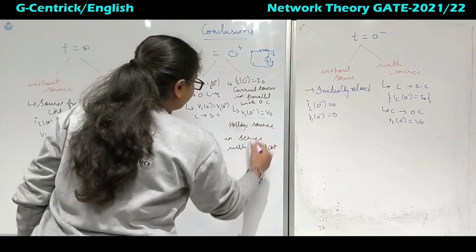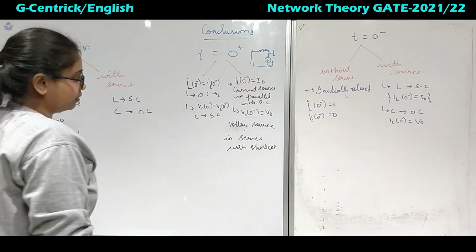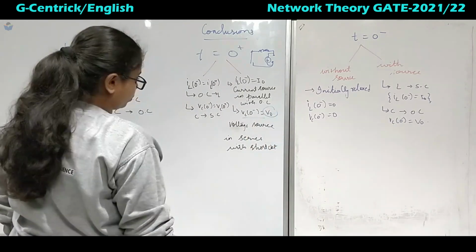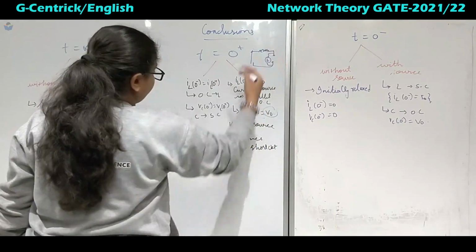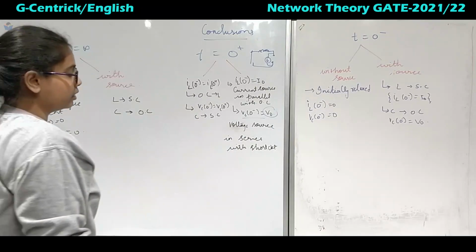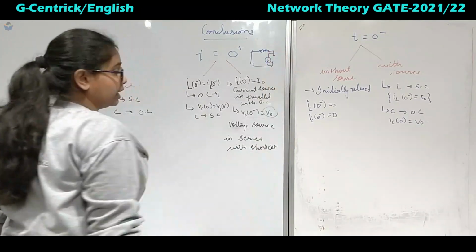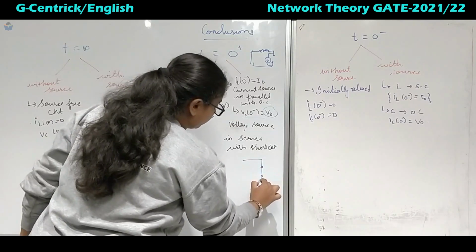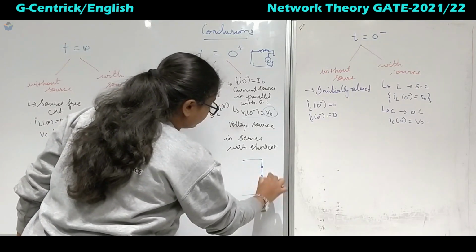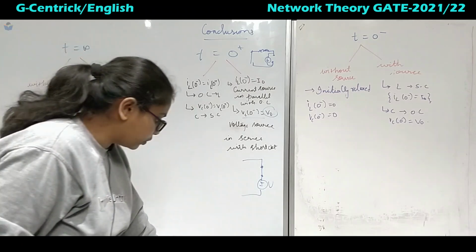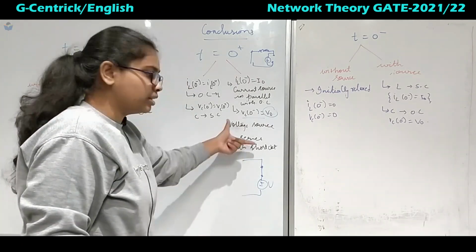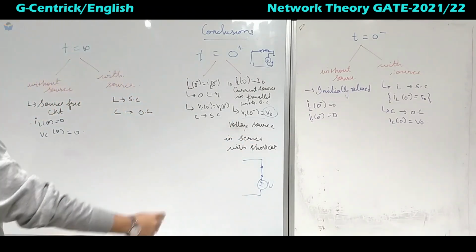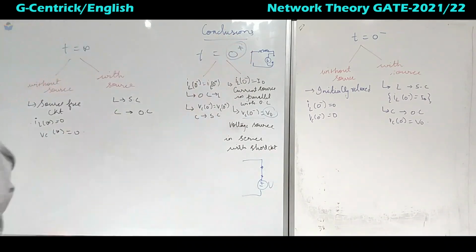So VC of 0 minus will be equal to V naught with source. Same thing here: you connect a current source in parallel when an inductor is given. If it is a capacitor, then you short circuit the capacitor and place the voltage with it. That is the meaning of this sentence. That is for the analysis of t equal to 0 plus.